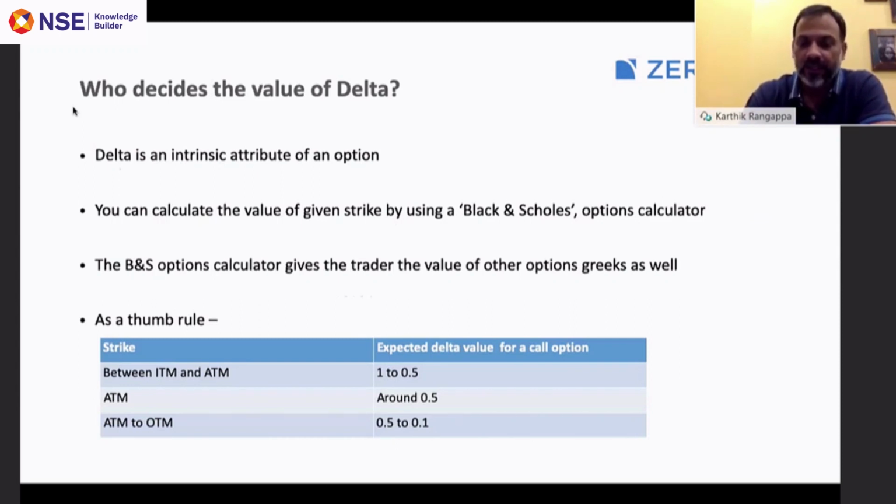While we are talking about delta, it is also important for you to know that when you build option strategies, you can add up the deltas and figure out the overall delta of the position. If it sounds confusing for today, just leave it. We will look at this tomorrow when we look at multiple leg option strategies.